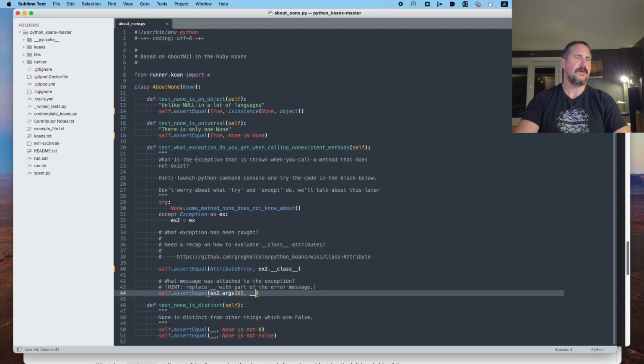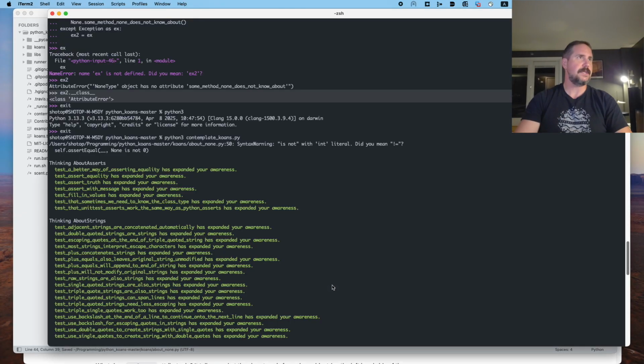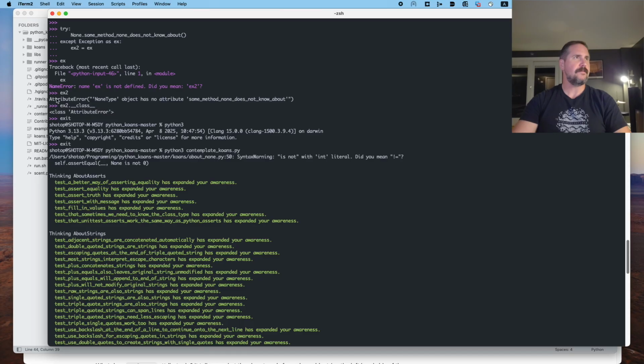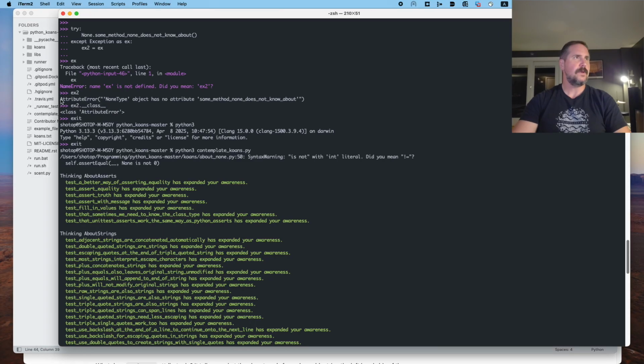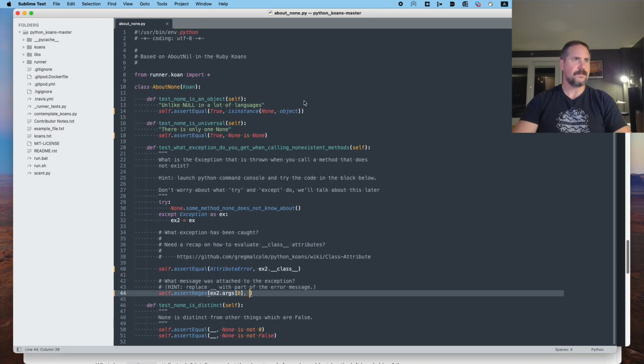All right, so ex2 args 0. Let's see. Well, what error message was attribute error? None type object has no attribute, something, something, something. All right, let's see what this is all about. Hint, replace underscore underscore with part of the error message. Okay. Oh, assert regex. I got it.